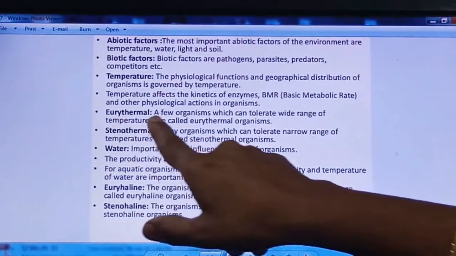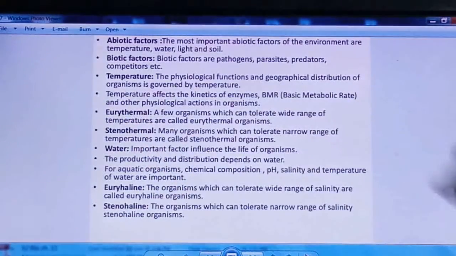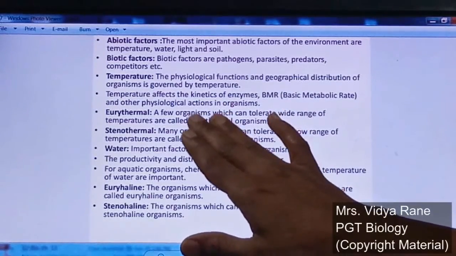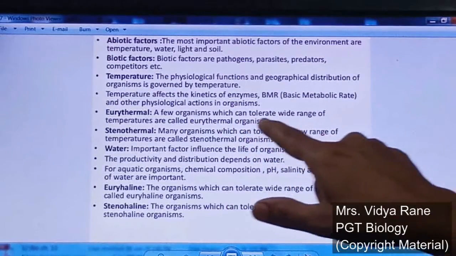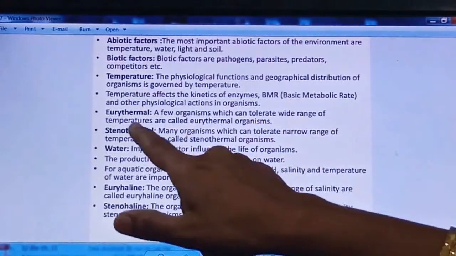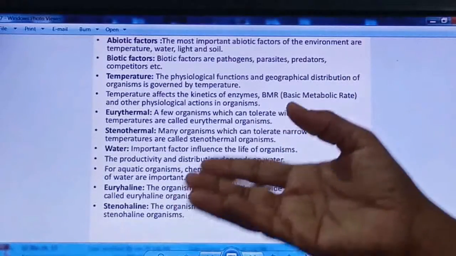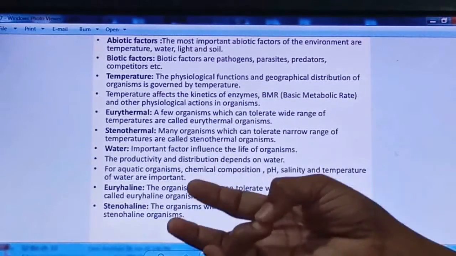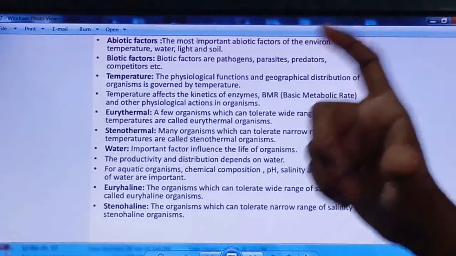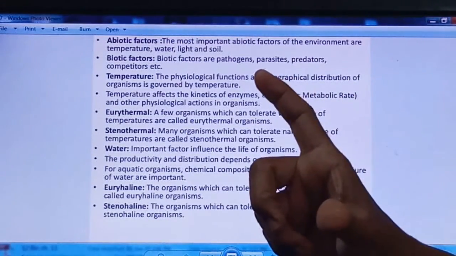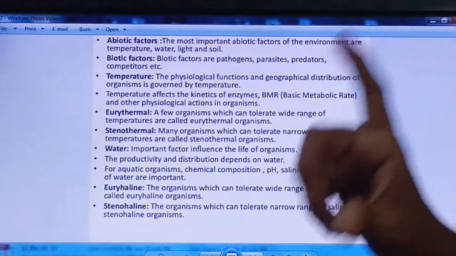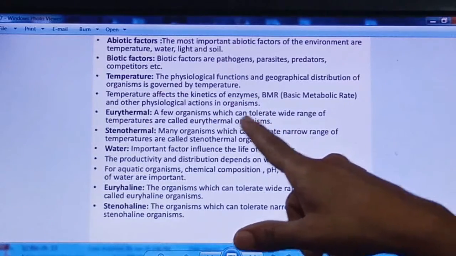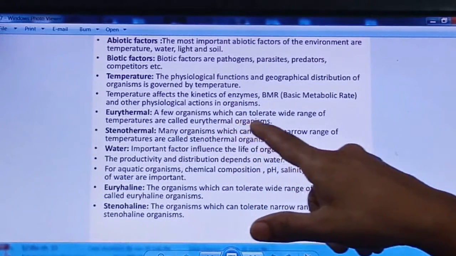Next term is eurythermal. Now try to understand this term. This depends on the temperature. The organism which can tolerate a wide range of temperature, means from 10 degree centigrade to 50 degree centigrade, this is a 40 degree centigrade wide range of temperature, and if the organism can survive in this wide range of temperature, then that organism is known as a eurythermal organism.